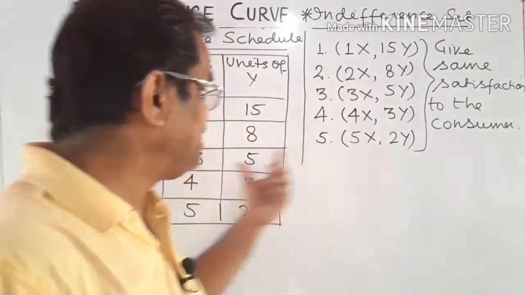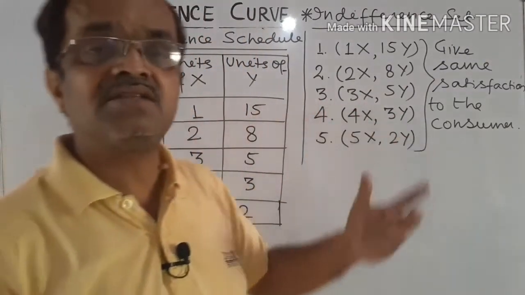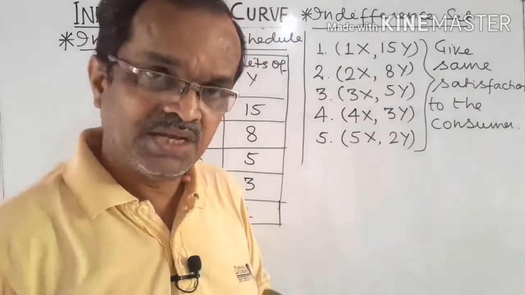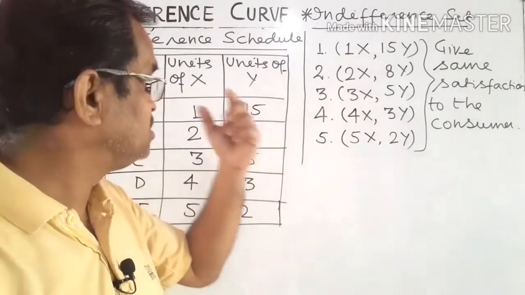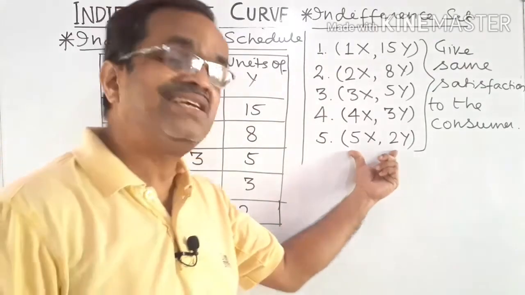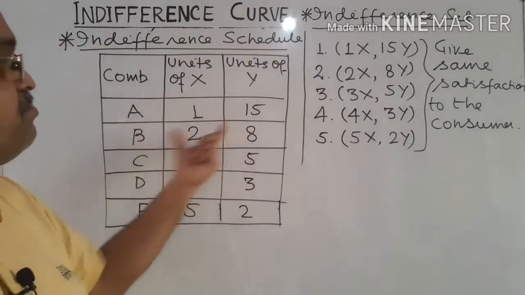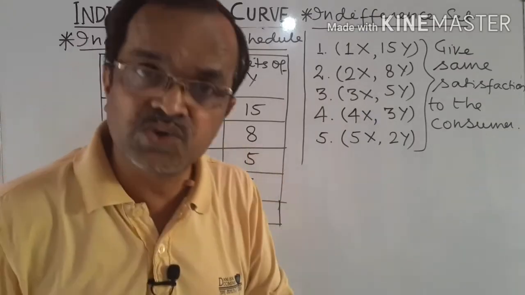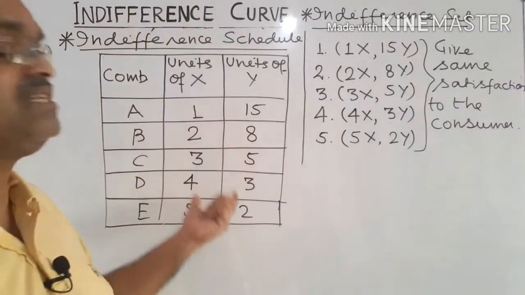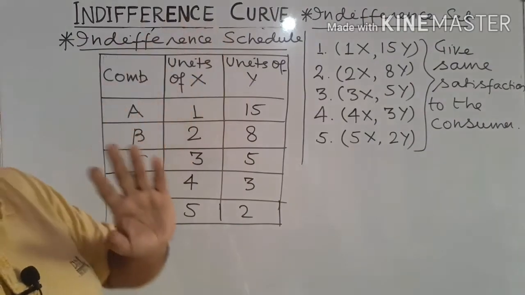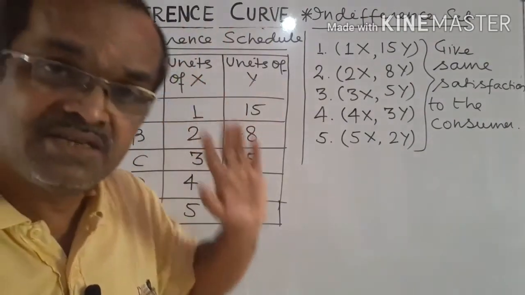The meaning is the same. All these bundles have the same satisfaction. So the tabular presentation of all the possible combinations of the 2 commodities that give the same satisfaction to the consumer is called the indifference schedule.